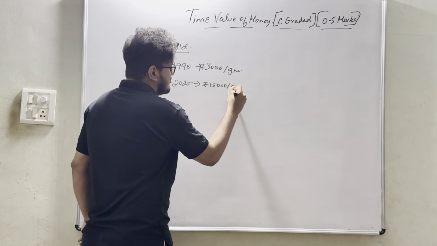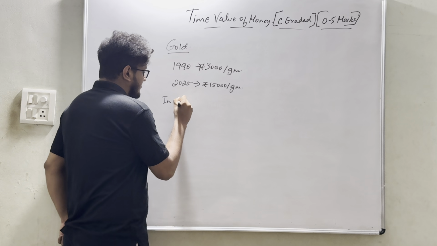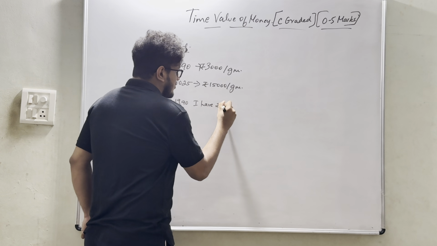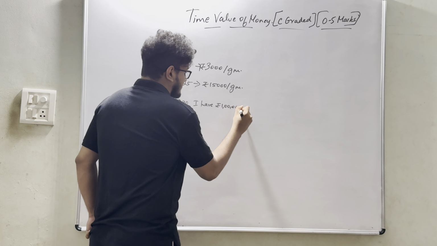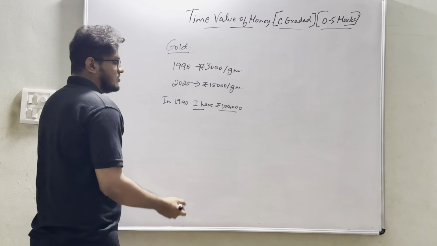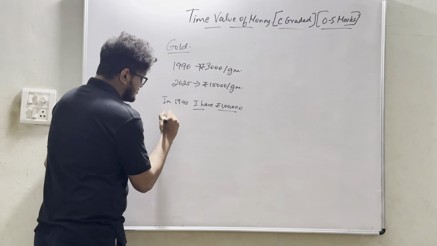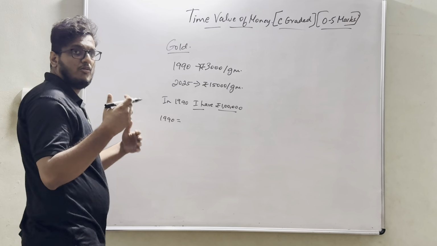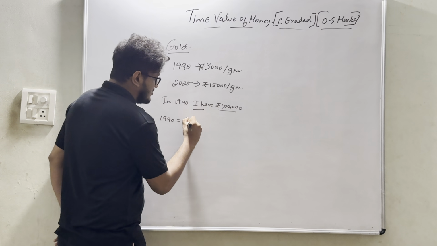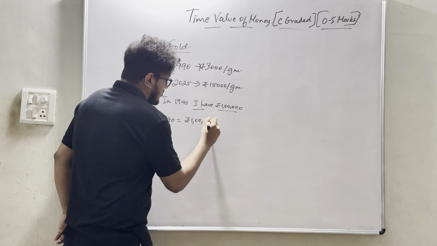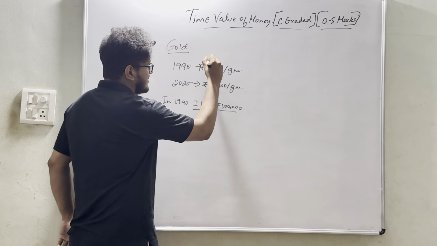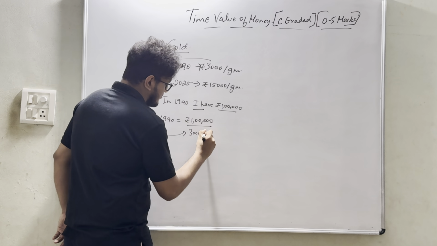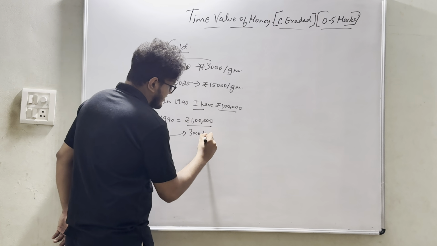Let's assume in 1990 I have rupees 1 lakh, and I have invested it in gold. So in 1990, what will be the amount of gold that I will be having? Basically, how many grams? That is nothing but rupees 1 lakh all divided by the value per gram, that is 3000 rupees per gram.